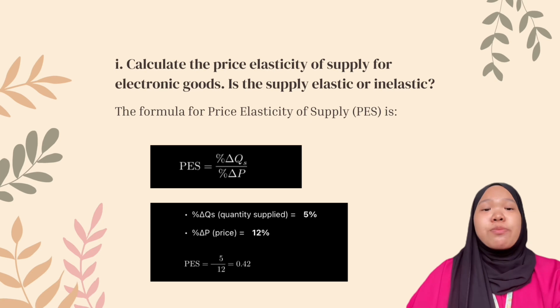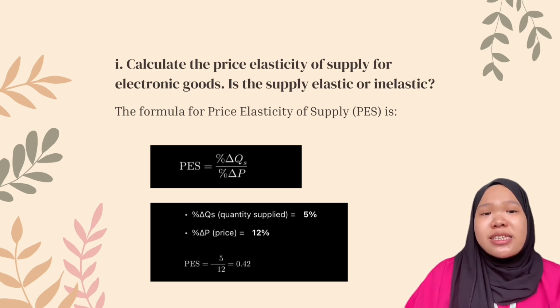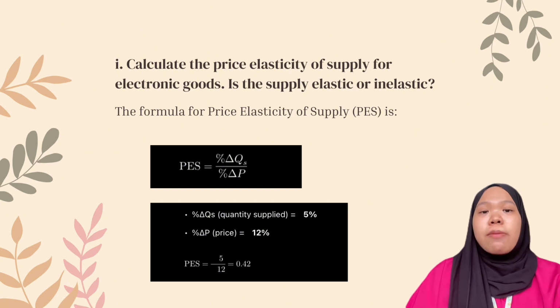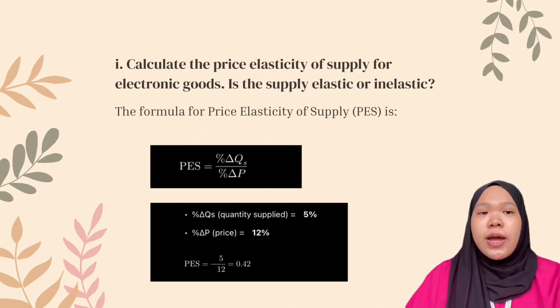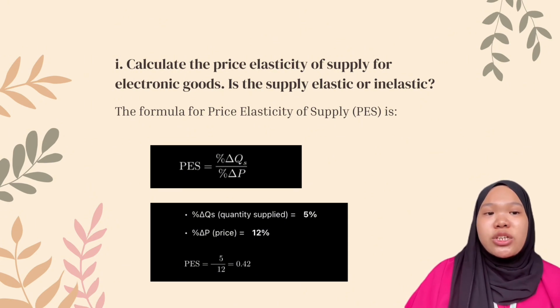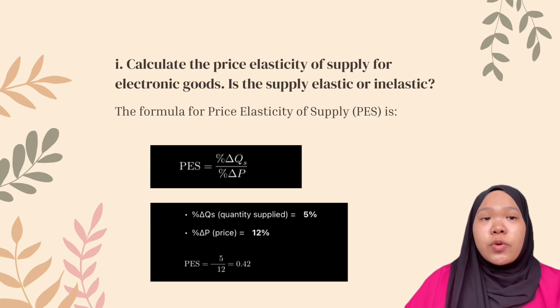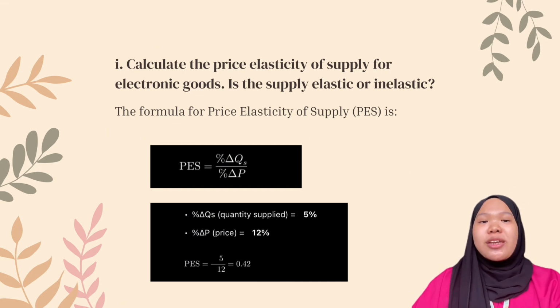Okay, let's begin with question 4A, which is price elasticity of supply. Price elasticity of supply measures how much the quantity supplied of a good responds to a price change. Using the formula, PES equals percentage change in quantity supplied divided by percentage change in price.